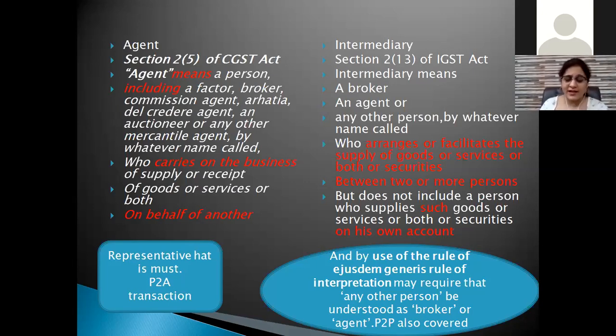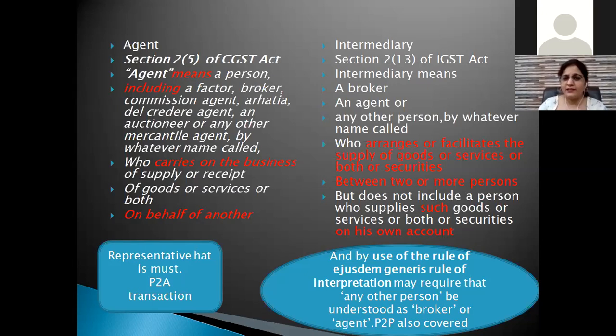It means a class or group they are representing. The intention of the law is to relate to those persons who are acting as a broker or agent or whatever named, who arrange or facilitate the supply of goods or services or both, or securities. So the difference between agent and intermediary is that in the definition of an agent, there is no point of securities, but in intermediary, securities are covered.